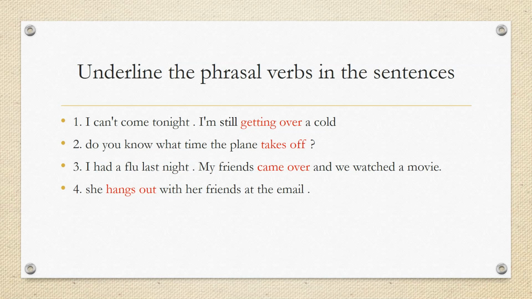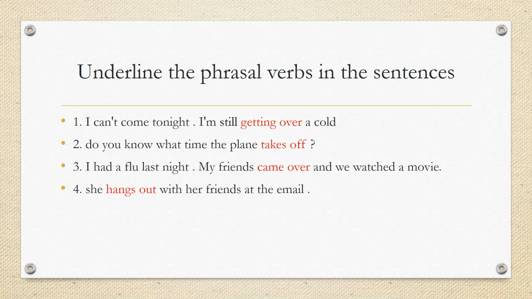In sentence number 3, we have this sentence: I had a flu last night. My friends came over and we watched a movie. Here we have came over. This is the phrasal verb came over. Came is the ordinary verb and over is the particle. So came over together means visit, بمعنى visit. They visited me and we watched a movie together. معنى زارني.